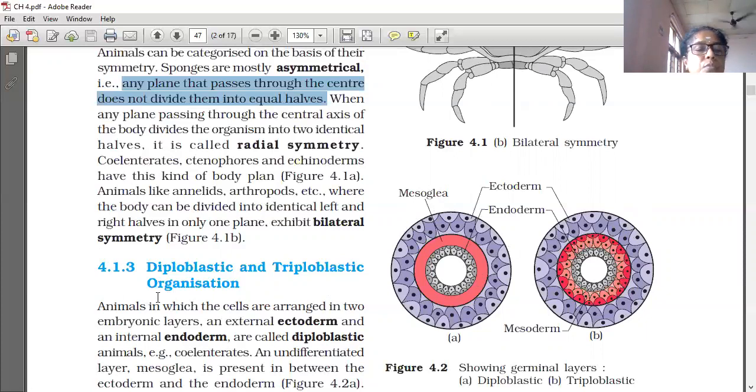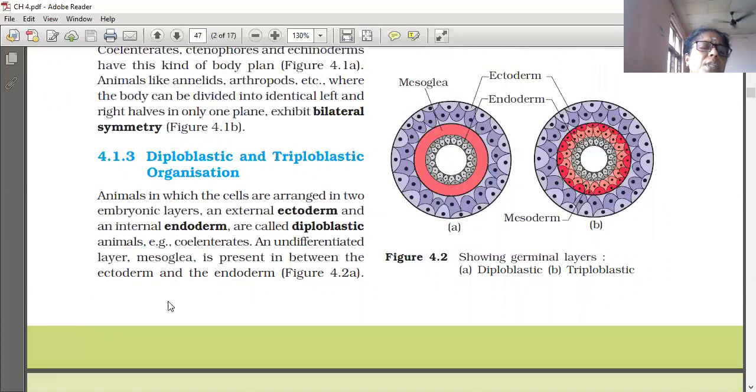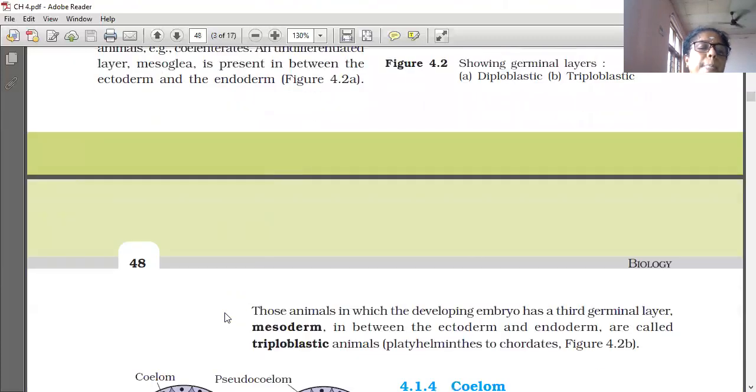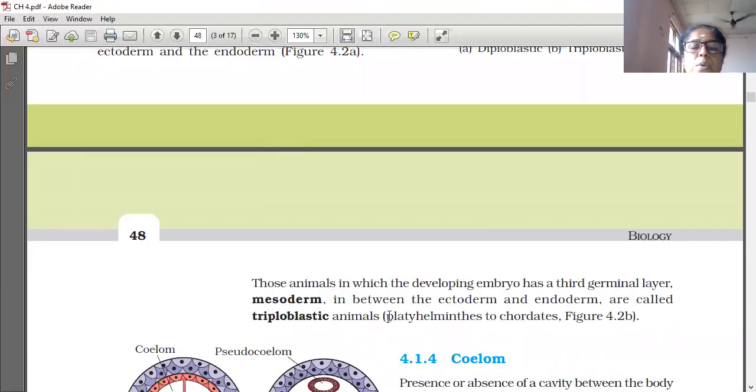So animals in which the cells are arranged in two embryonic layers, an external ectoderm and an internal endoderm, are called diploblastic animals. Example, coelenterates. An undifferentiated layer, mesoglea, is present in between the ectoderm and endoderm. Those animals in which the developing embryo has a third germinal layer, mesoderm, in between the ectoderm and the endoderm are called triploblastic animals. Examples of triploblastic animals are platyhelminthes to chordates.